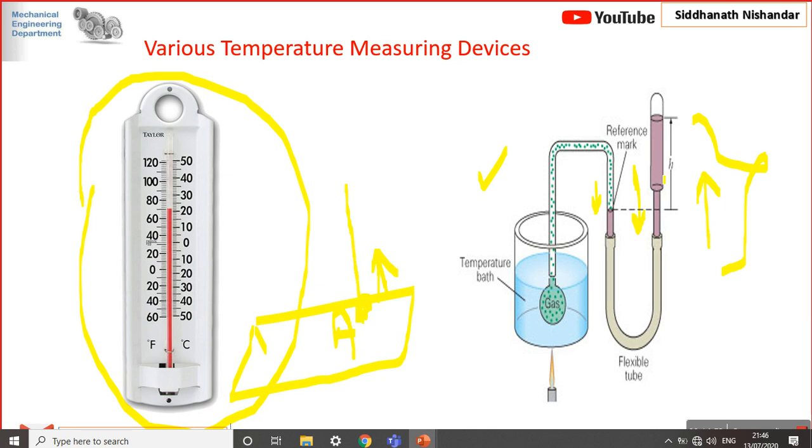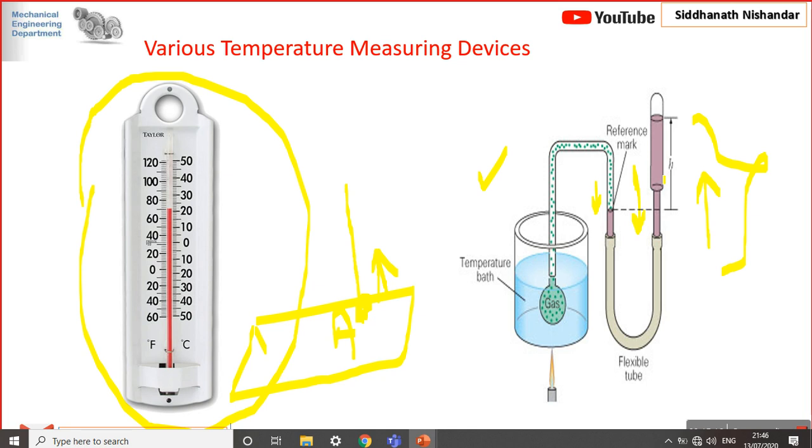If you look, these are actually not in our syllabus in construction and working detail, but we know that these are applications of the zeroth law, so I am going to explain them here. I am just going to give a short idea about these components, devices or systems. Hope you now understood the mercury in glass thermometer and the gas thermometer.